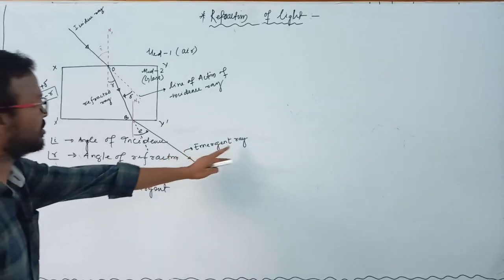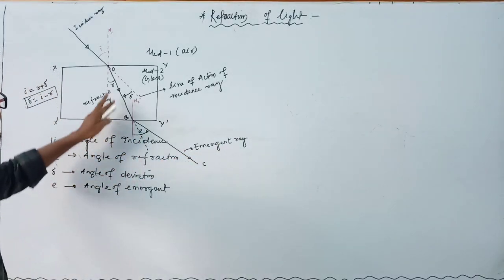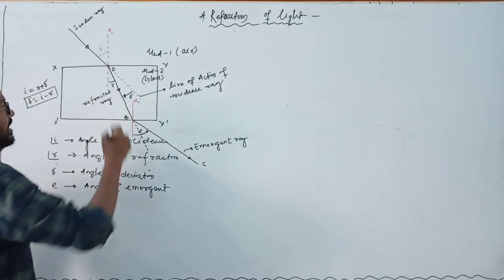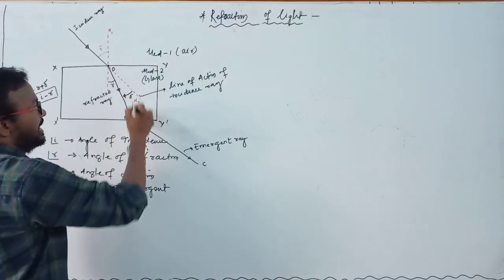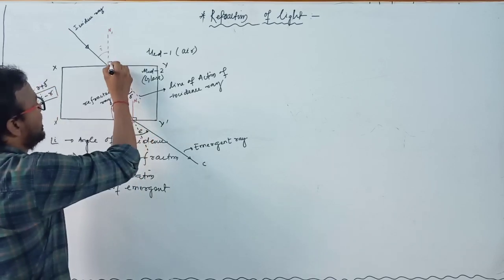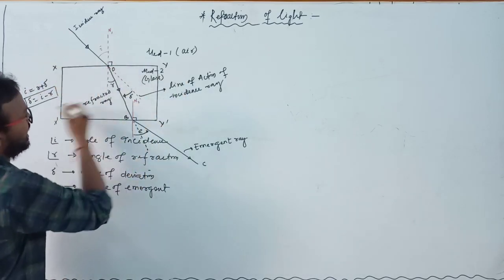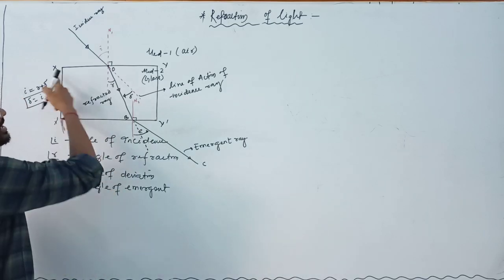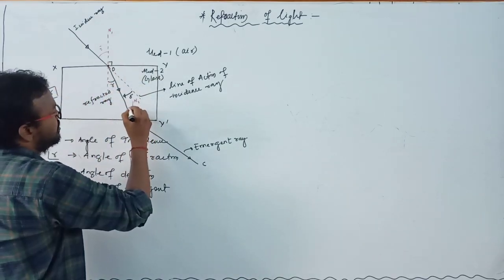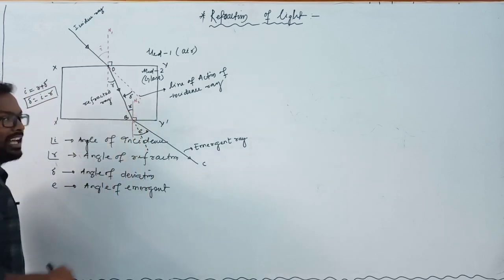Clear? This is known as the emergent ray, emergent angle. This is the angle of refraction. But here these two lines are parallel, because here the angle is 90 degrees and here also the angle is 90. These two lines are parallel. Since XY and X dash Y dash are parallel, you can write this angle equal to this angle. So here what is r?